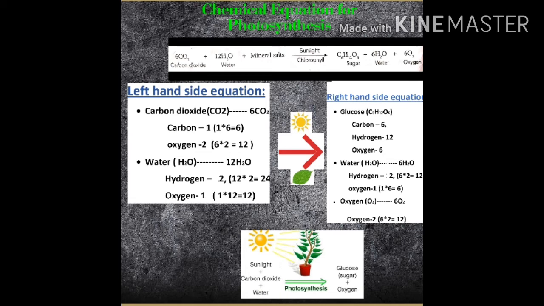To balance the equation, you will learn in detail in chapter 4, chemicals and chemical changes. The only thing you need to know is what raw materials the plant takes in and what it is giving out. For doing the photosynthesis process, the plant takes carbon dioxide, water, in the presence of sunlight and chlorophyll, and gives out glucose, oxygen and water.